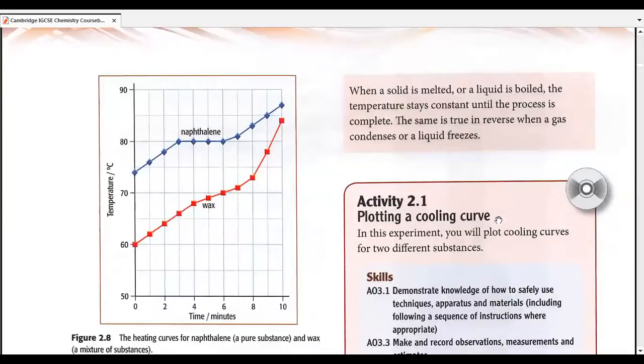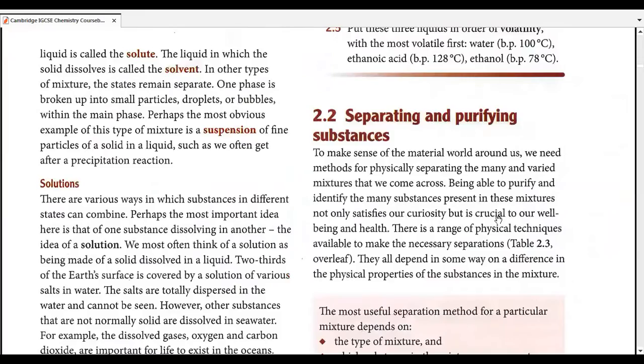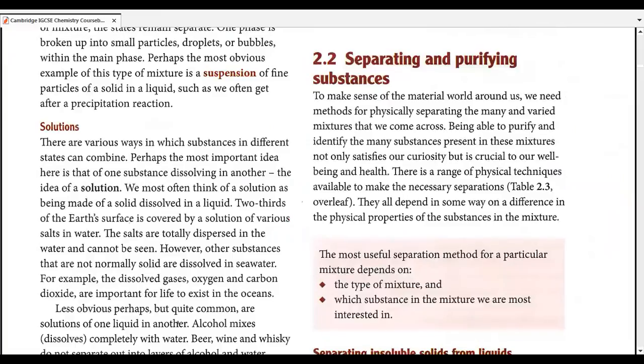And we're going to start 2.2 with separating and purifying substances. Now this 2.2 portion is very important. It's actually the most important portion of chapter number 2.